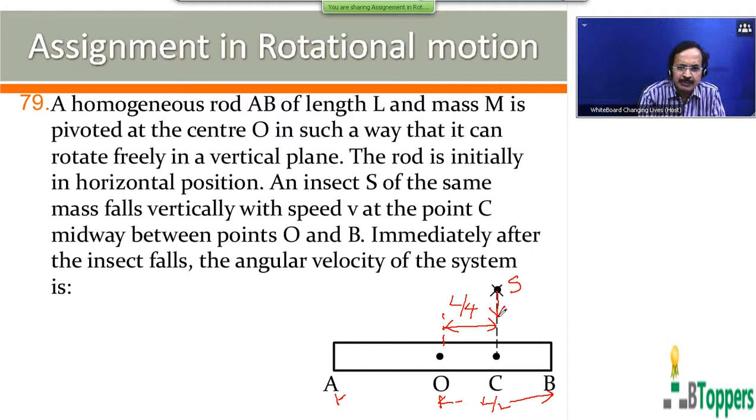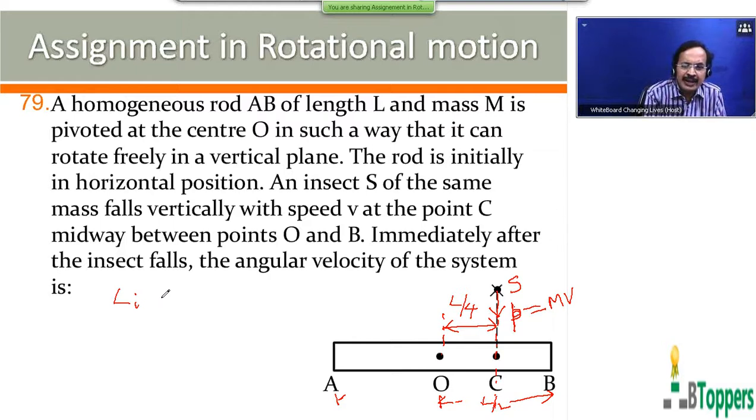So initial momentum of the insect just before it falls on the rod has magnitude P equal to M into V, which is directed vertically downwards, passing through point C. So the perpendicular distance of the direction of the initial momentum of the insect from the center O of the rod is equal to L by 4. So the magnitude of the initial angular momentum you can write as P into R perpendicular.